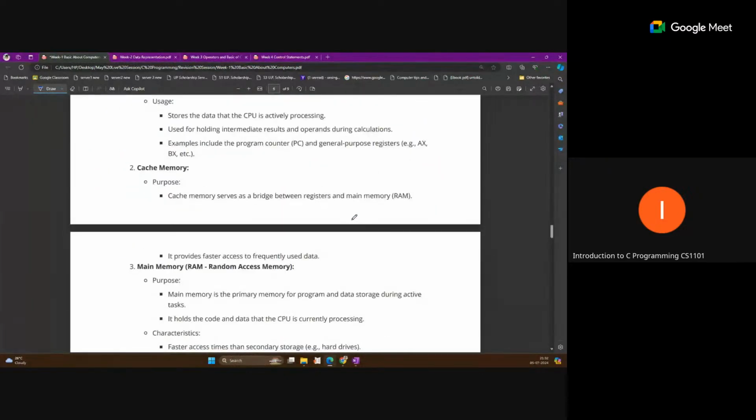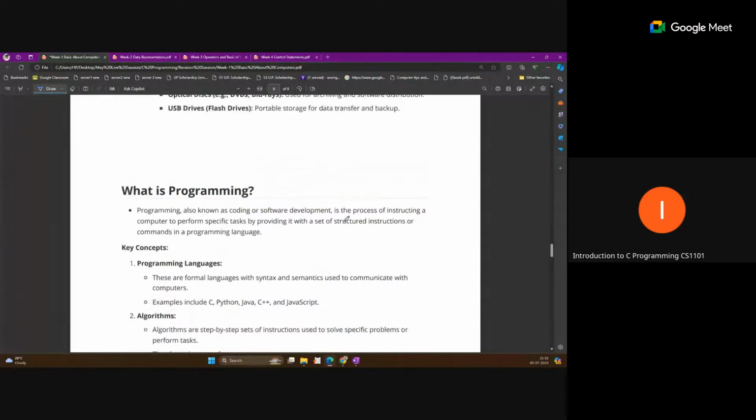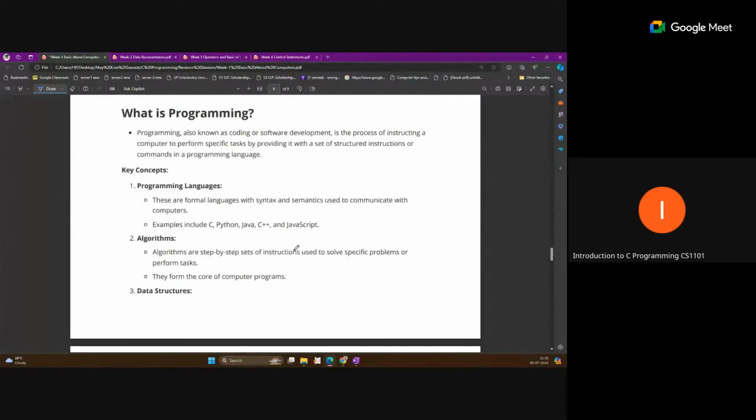I'm not discussing the working and features of all these things. After that, what is programming? Programming is when we write a set of instructions, or a sequence of instructions, for the computer, and the computer performs the task according to the given instructions. That programming is just a sequence of instructions, which is called a program, and we use some language for that.